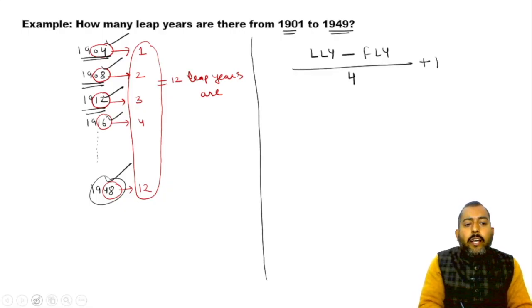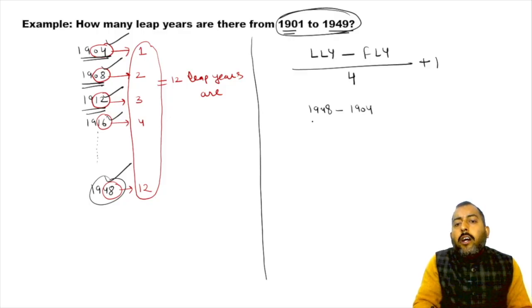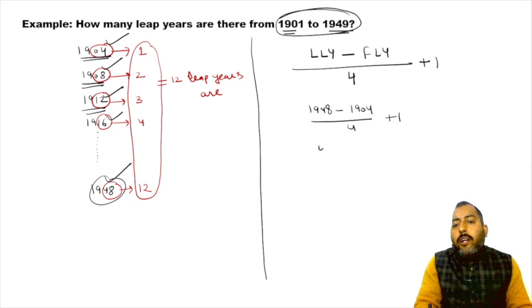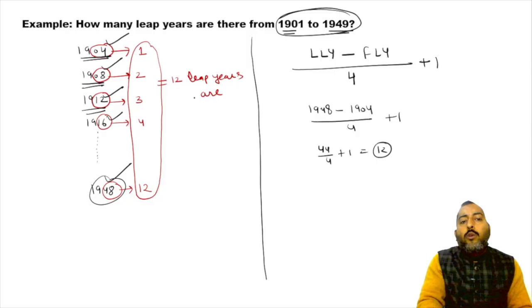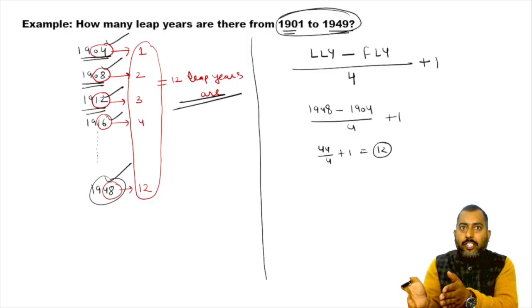LLY means last leap year, FLY means first leap year. In this question, my last leap year is 1948, the first leap year is 1904, divide by 4 plus 1. If you solve this, you get 44 by 4 plus 1, which is finally equal to 12. So this is how we can calculate the number of leap years for a given duration.